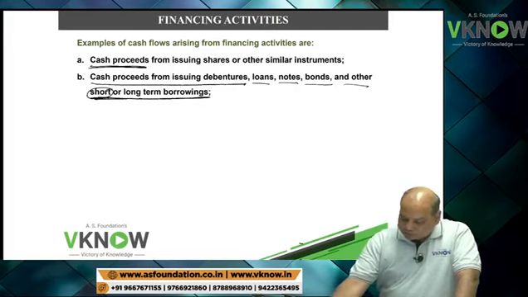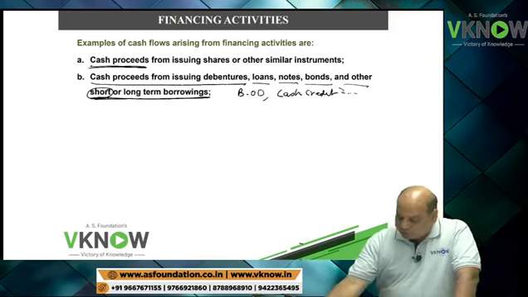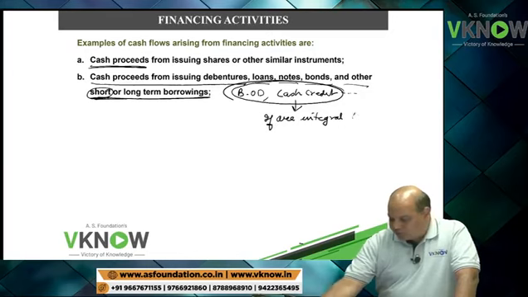Underline short. So even bank overdraft and cash credit will come under this, unless bank overdraft and cash credit are an integral part of cash management.